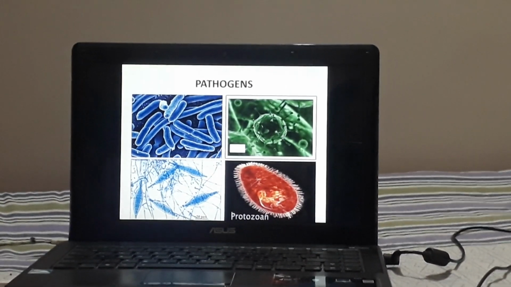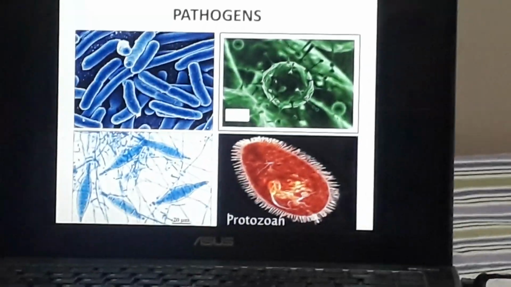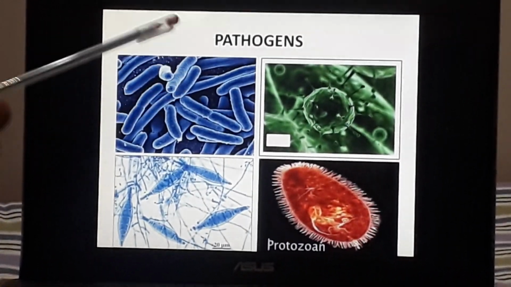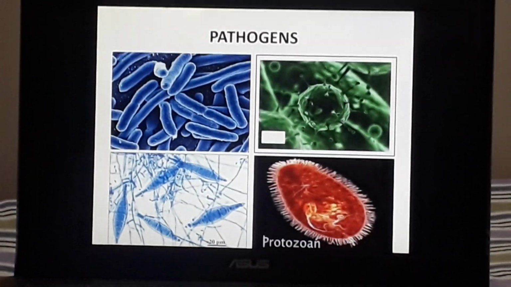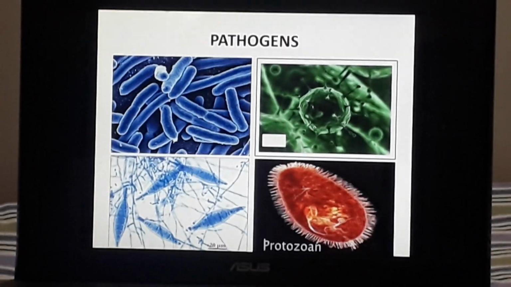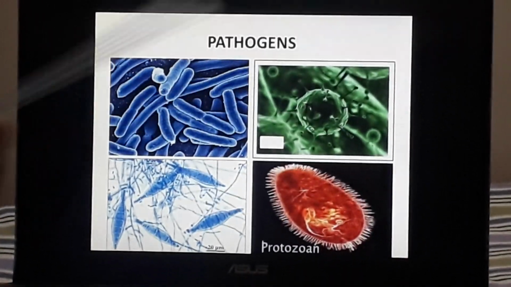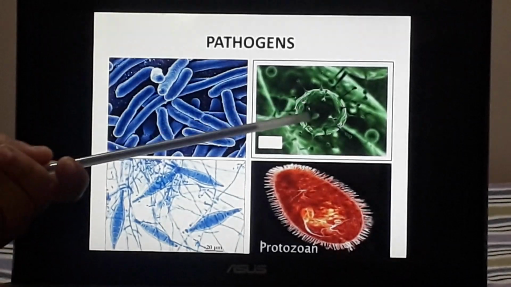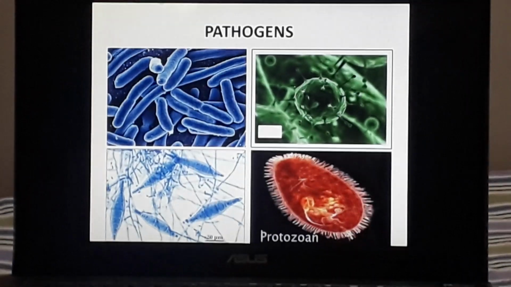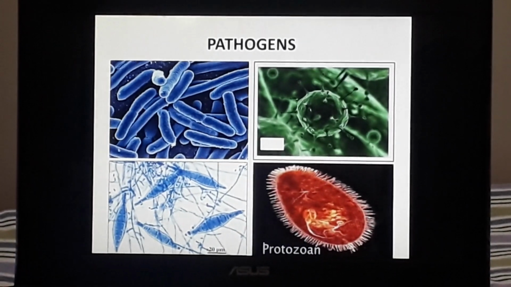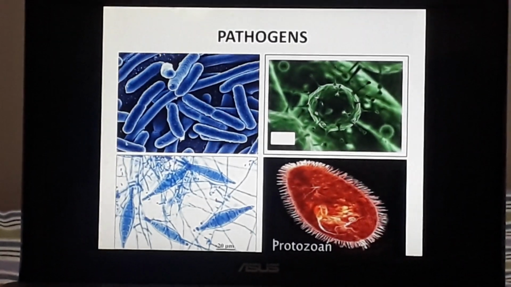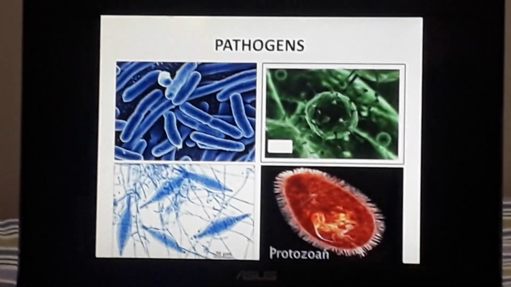Now in this slide you can see some pictures of pathogens that I have given you. On the extreme left you can see this picture signifies bacteria. This is a microscopic view of a disease causing bacteria, and this one on the right hand side is the virus. Viruses are also pathogenic in nature, as you know. These days we are dealing with the pandemic of COVID-19. So that is also a virus. We call it coronavirus, as all of you know.